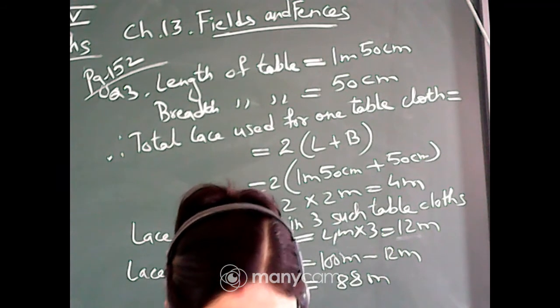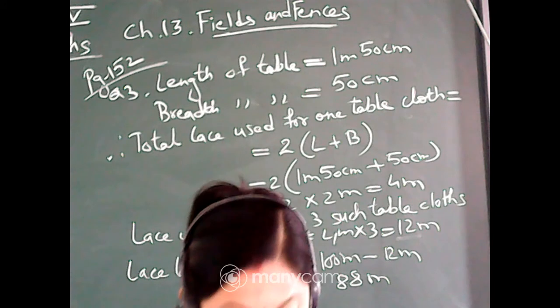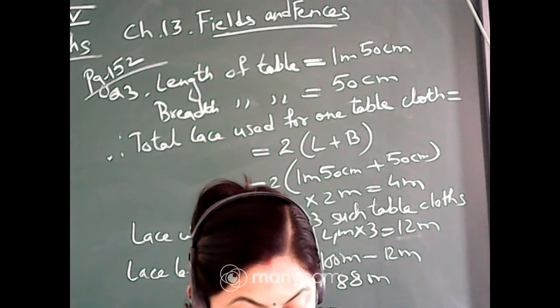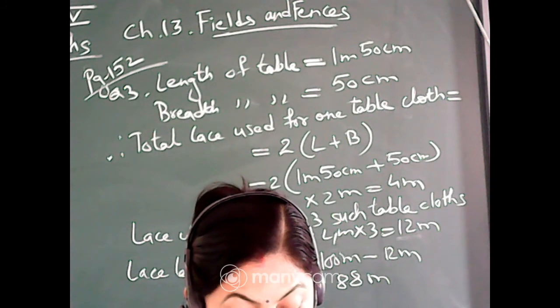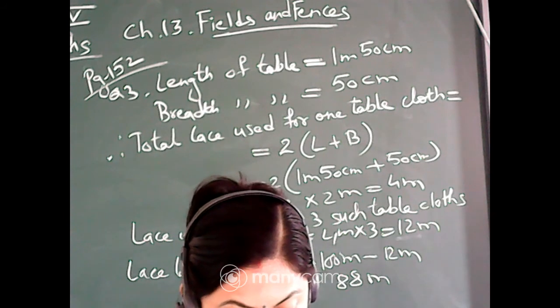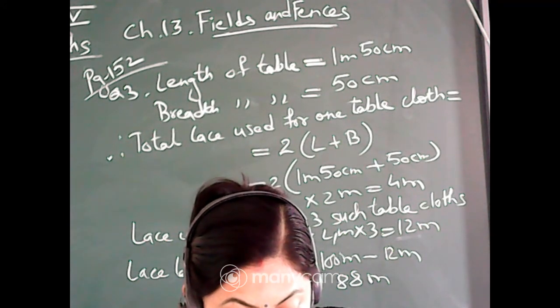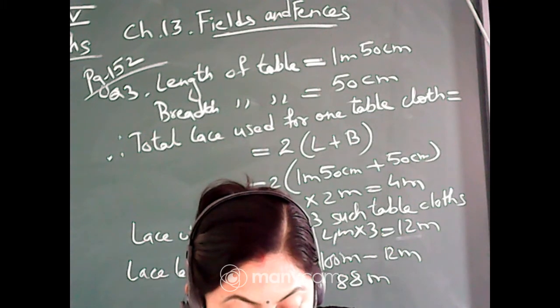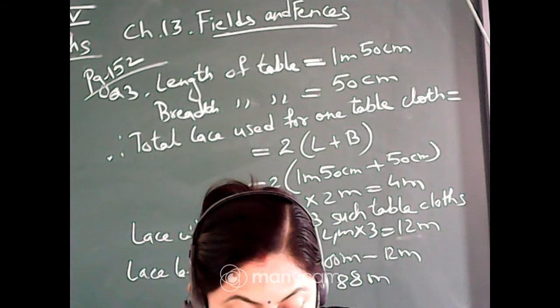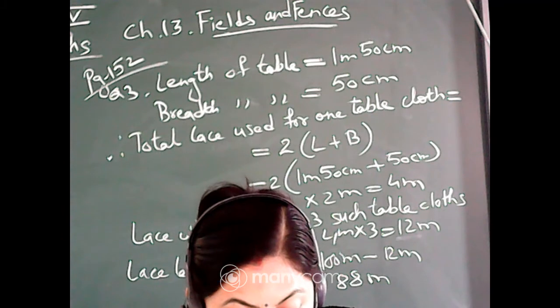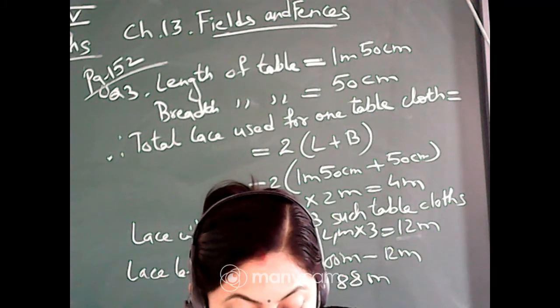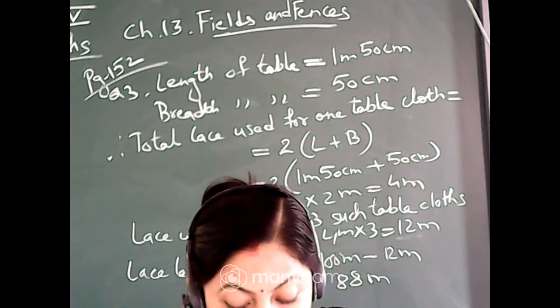Come to page 155. A square has a boundary of 12 centimeter. Now question number A. From the corner of this square, a small square of side 1 centimeter is cut off. Will the boundary of B be less or more? Find its length.